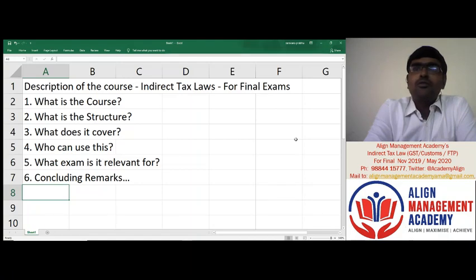So to conclude and put things very simply, please remember, dear friends, this particular indirect tax paper for final examinations is a very highly scoring paper, provided you put in dedicated, consistent, sustained good efforts. You can expect the results in a very good manner. There are a lot of students, my own students, who have touched the 80s and 90s also in this particular paper. I myself am one such person who got those marks. Therefore, it's a very much achievable thing. In the indirect tax final paper, it's a highly scoring paper. Keep that point in mind.